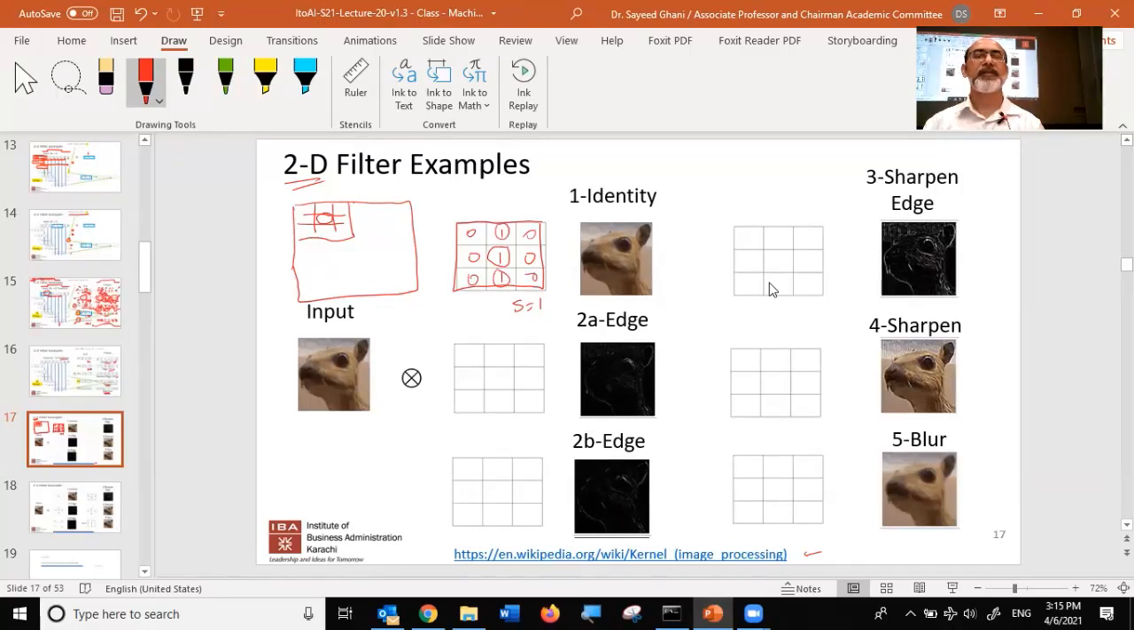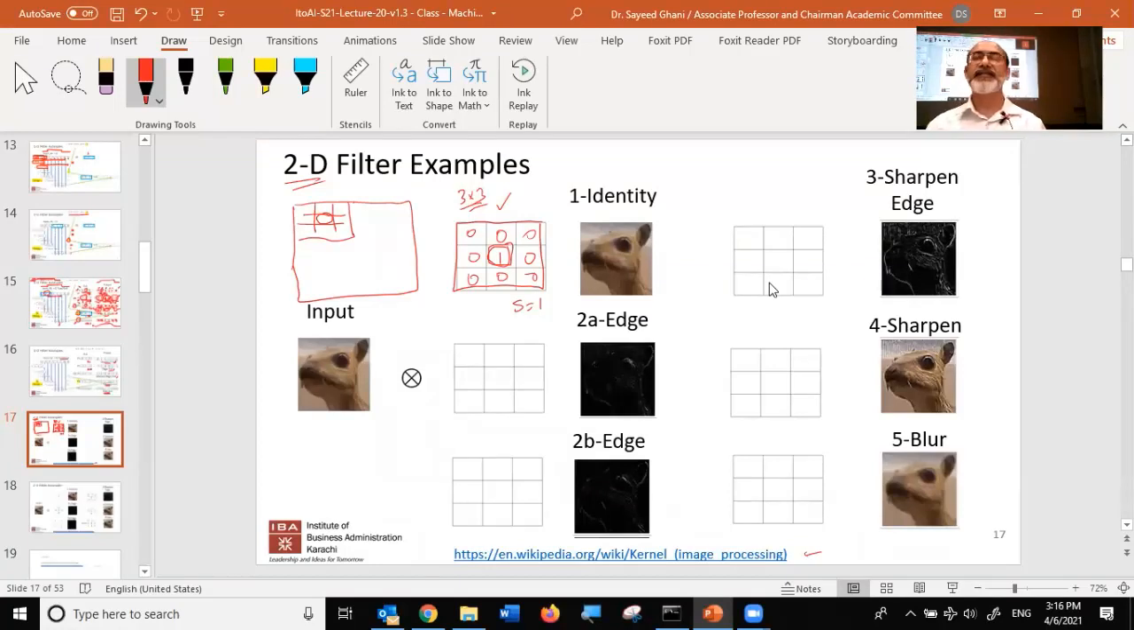So some people are saying zeros, okay? So how many people think it should be like this? Yeah? So this is going to be an identity matrix, okay? This is correct. It's going to have a 1 at the center, and it's going to be surrounded by zeros. It's a 3x3 filter, and it's an identity filter.